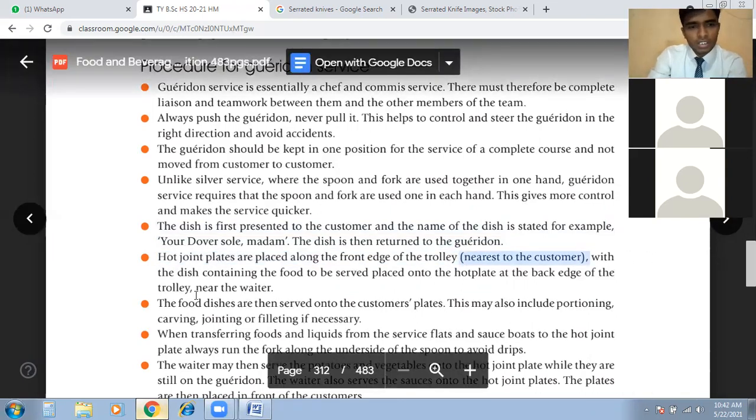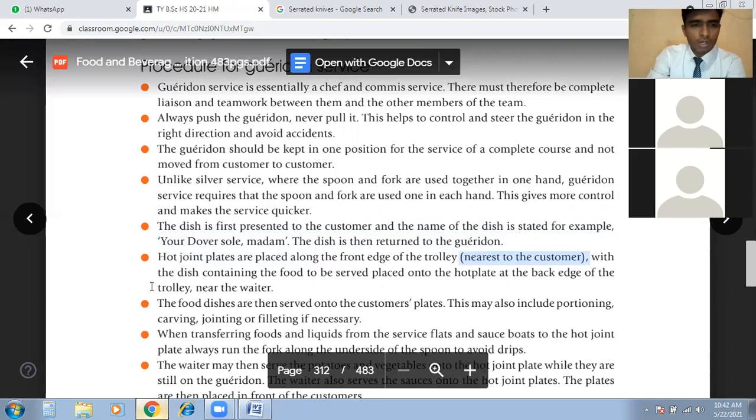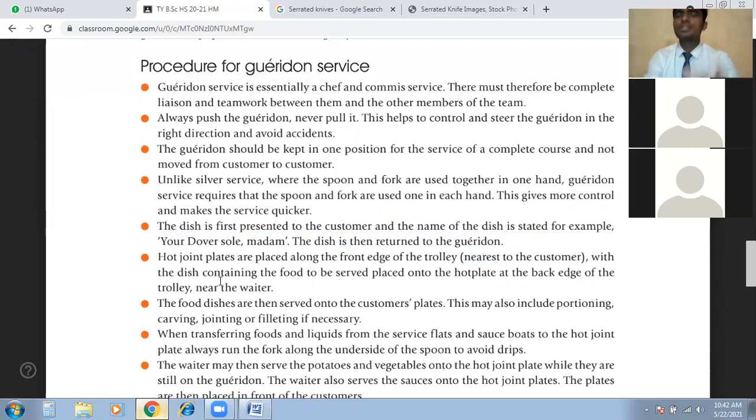Then the dish containing the food to be served is placed onto the hot plate at the back edge of the trolley, near the waiter. So whatever dish we are preparing, that dish and the food is close to us, close to the waiter or the commis or chef who is preparing the flambé. Of course that will be easy and convenient for preparing and setting up the dish, and then we serve. So that should be closer to the waiter.